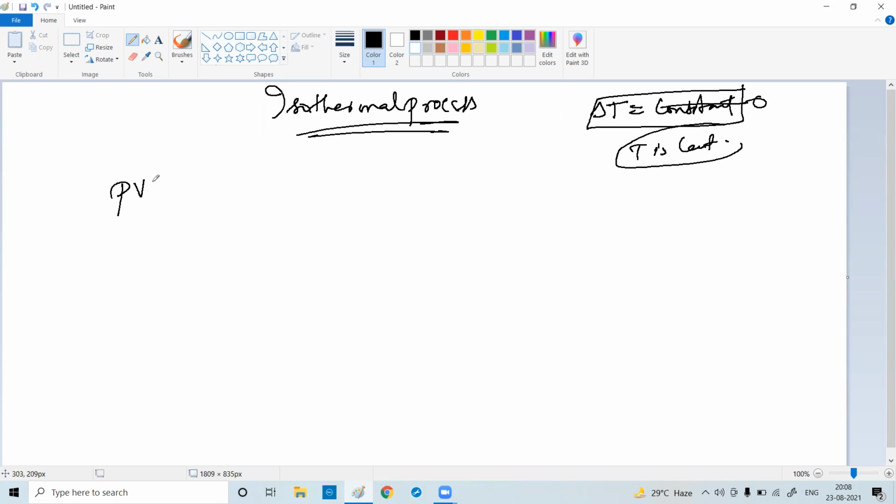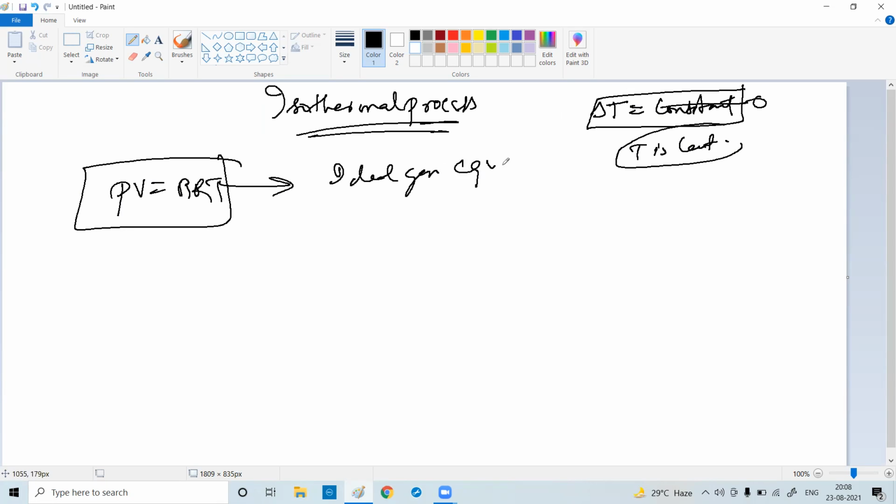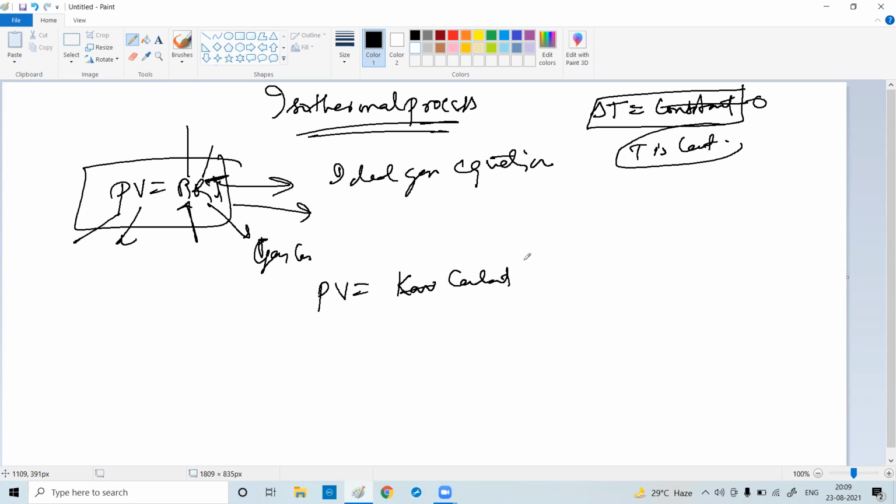So what is the equation? Harsh, chemistry you studied, the ideal gas equation. Pressure into volume is equal to number of moles times the gas constant times temperature. So if T is constant, then PV is also constant. Why? Because R is a constant, n is a constant, T is also constant. So PV is constant or not? Yes, sir. The product of P and V is constant.